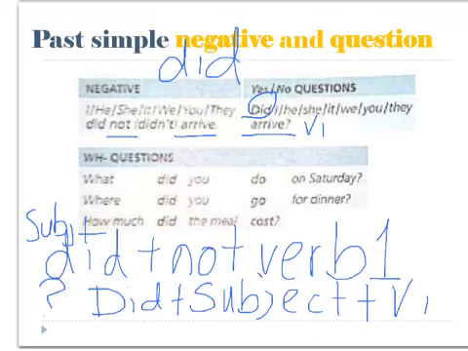Now, we can also use question words. Just like when we did past simple with verb to be, our question word will come first. This is then followed by our standard formula with did, the subject, such as you, and then our main verb in its present form, for example, do, and then what we're asking about. So we can have, what did you do on Saturday? Another example is, where did you go for dinner? And how much did the meal cost?